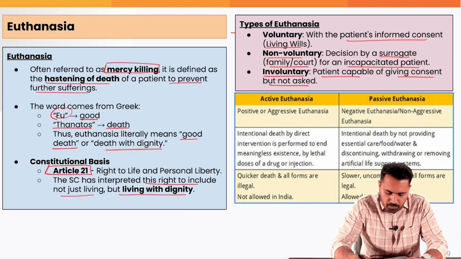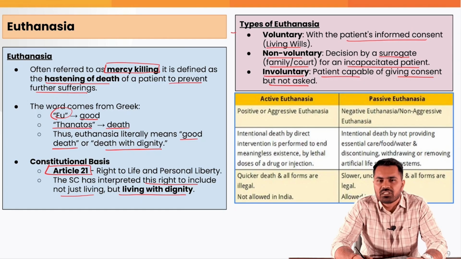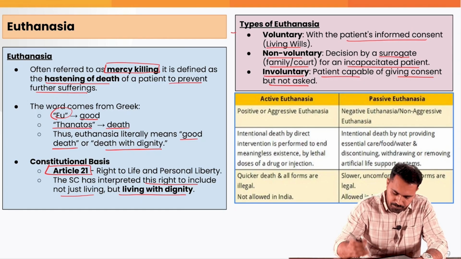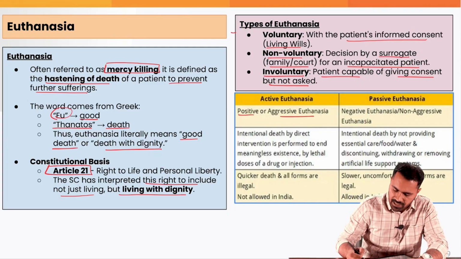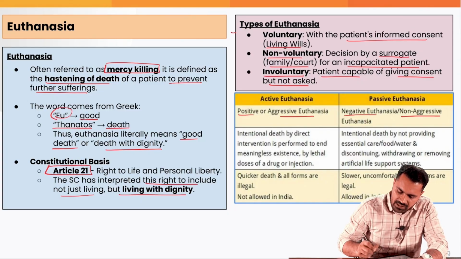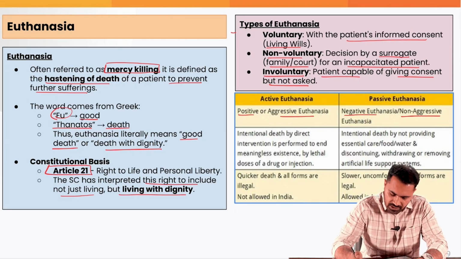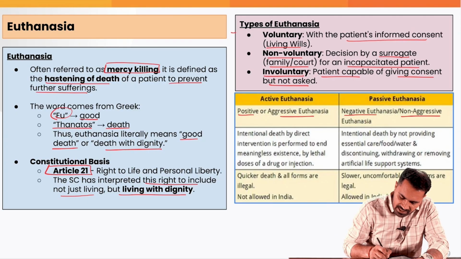Fine. So basically among this we have two types of euthanasia, active and passive euthanasia, where we have to focus. Active euthanasia is positive or aggressive euthanasia, and passive euthanasia is negative or non-aggressive euthanasia. What do you mean by aggressive, non-aggressive? Basically in active euthanasia, the intentional death by direct intervention is performed to end the meaningless existence by lethal doses